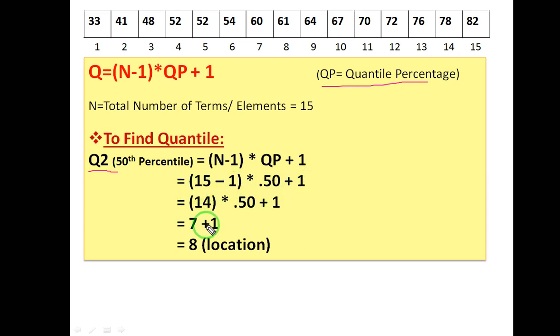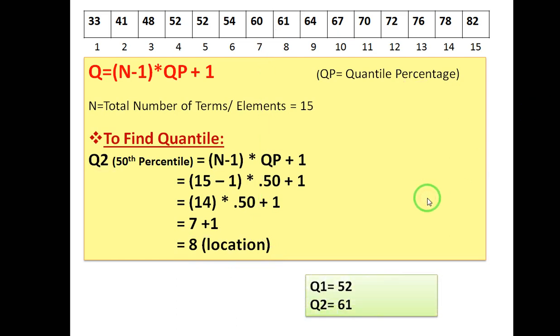When you calculate it, it is 14 into 0.5 plus 1, that is 7, 7 plus 1, 8. Here it is showing me the exact location of the element. There is no decimal place over here, so we will go to the 8th location and find the element there. The 8th location is 61. So my 50th percentile, or 0.50 quantile, or second quarter is 61. So this is how you will find the second quarter. If your first quarter was 52, the second quarter in this series is 61.